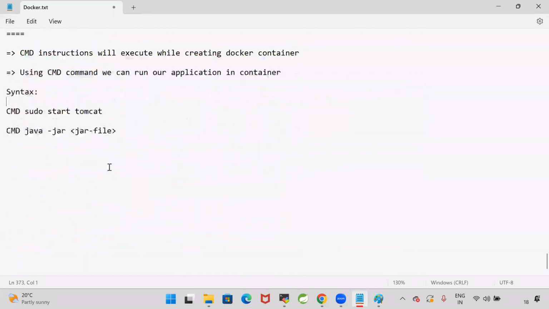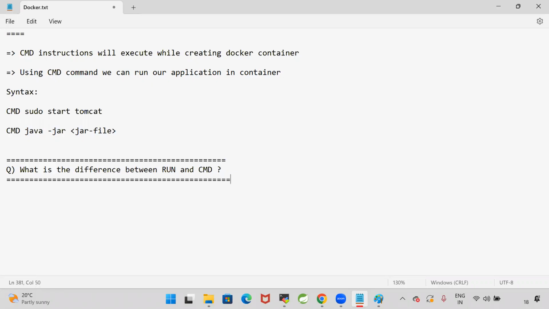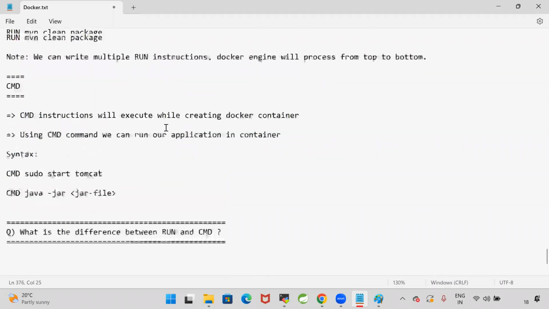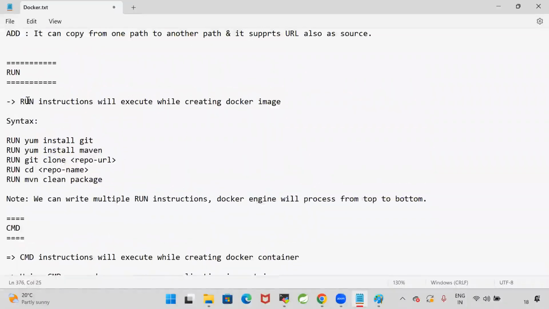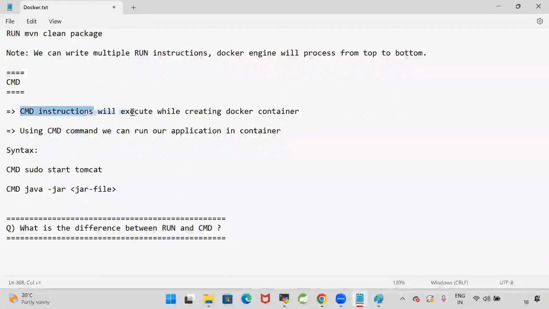So what is the difference between RUN and CMD? That is also an interview question. It's a very famous interview question in the Docker file. What is the difference between RUN and CMD? RUN instructions will execute while creating the Docker image, whereas CMD instructions will execute while creating the Docker container. Both are not the same. Are you guys able to follow me?